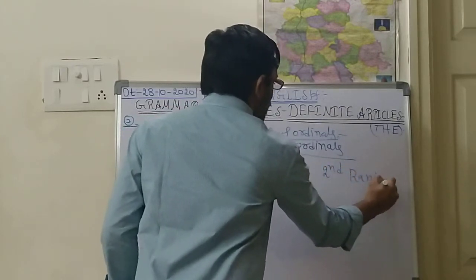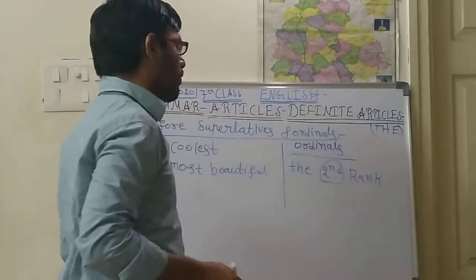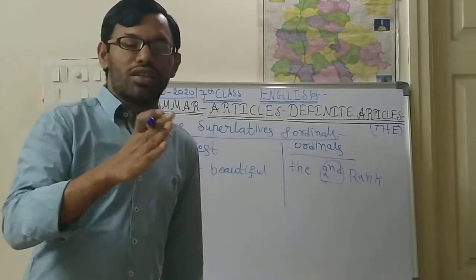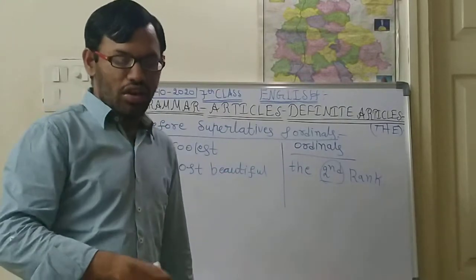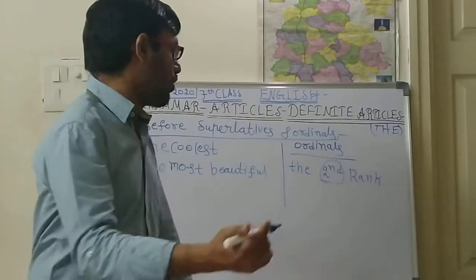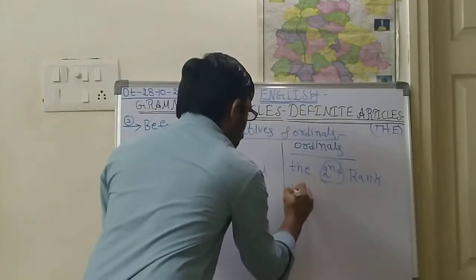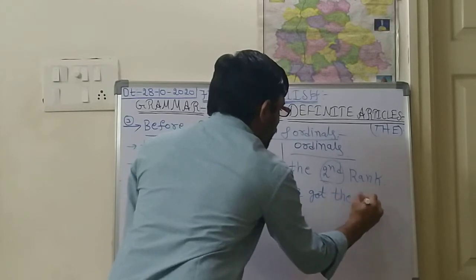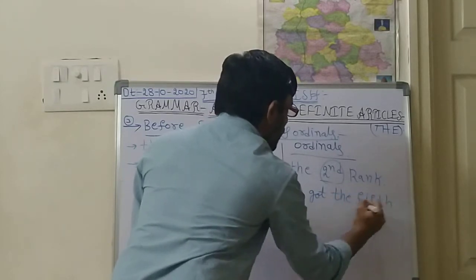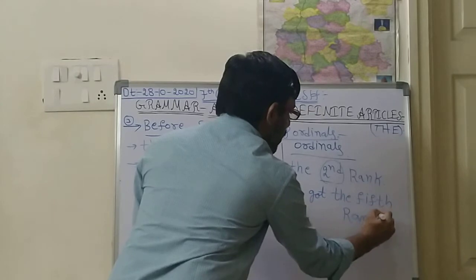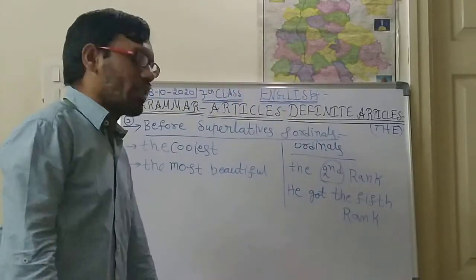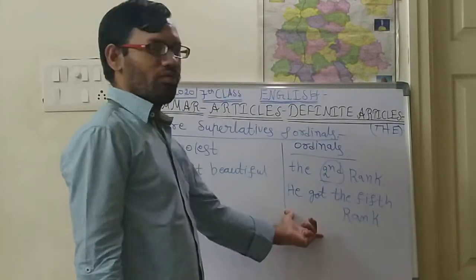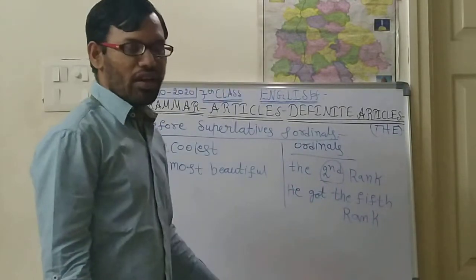Whenever we are talking about words like second, third, fourth, fifth, the second person, the third person, if we say he got the fifth rank, like that we will be saying. So he got the fifth rank.